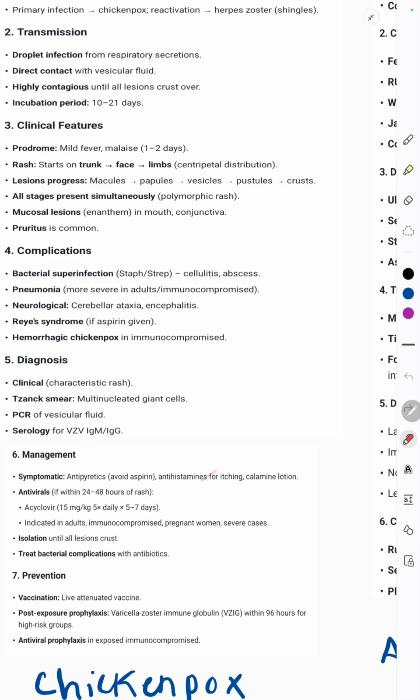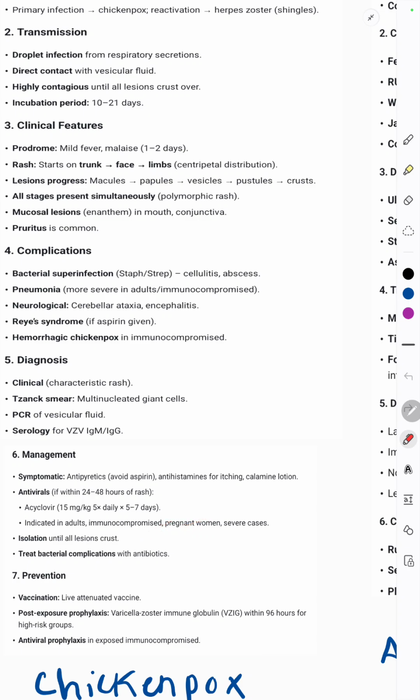Then antihistamines for itching, calamine lotion, and antivirals, that is acyclovir. If taken, it should be taken within 1 to 2 days of the rash. So acyclovir 15 mg per kg, 5 times daily for 5 to 7 days. So acyclovir should be taken 5 times a day for 5 to 7 days, and it is indicated in adults,